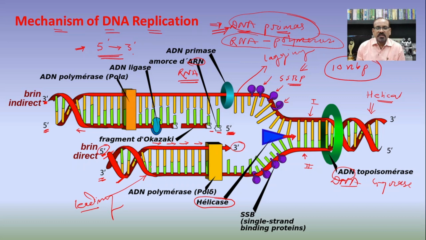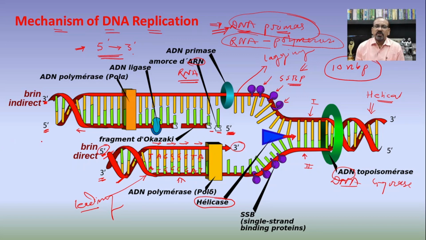So here this is the sequence: A, T, G, C, C, G, A, T. Say, for example, this is the sequence present on the parental strand. When the RNA primase or the DNA polymerase works, it will synthesize in this manner. So the nucleotide bases on the new strand will be here T, here A, here C, here G, here G, then again here C, here T and A, etc.